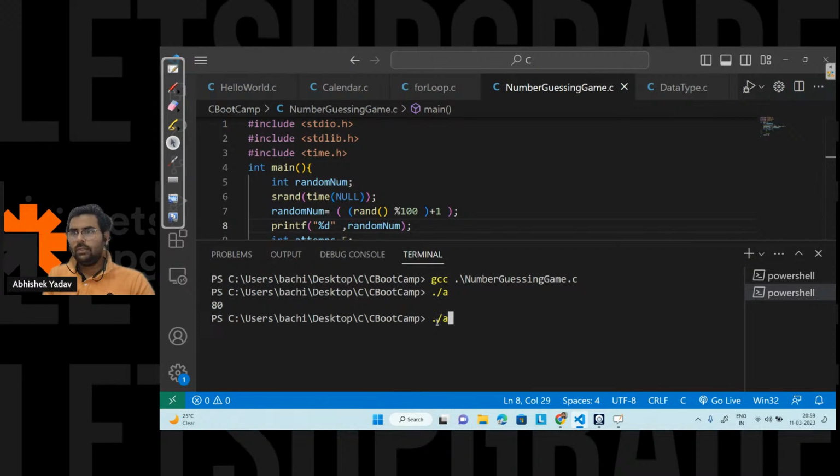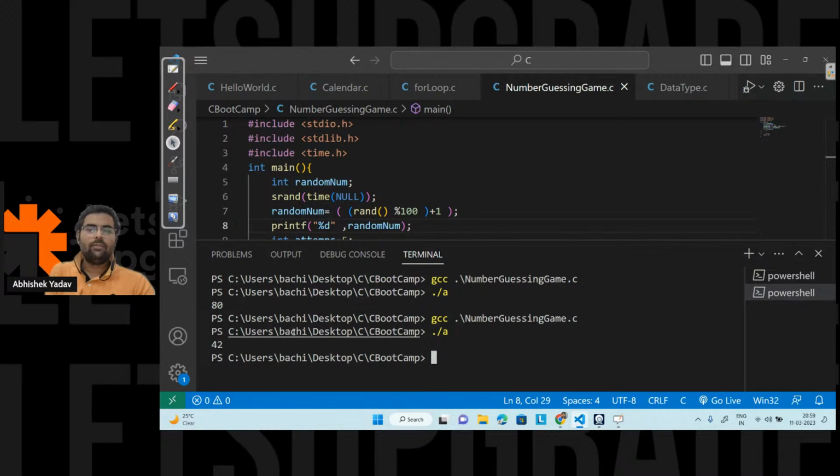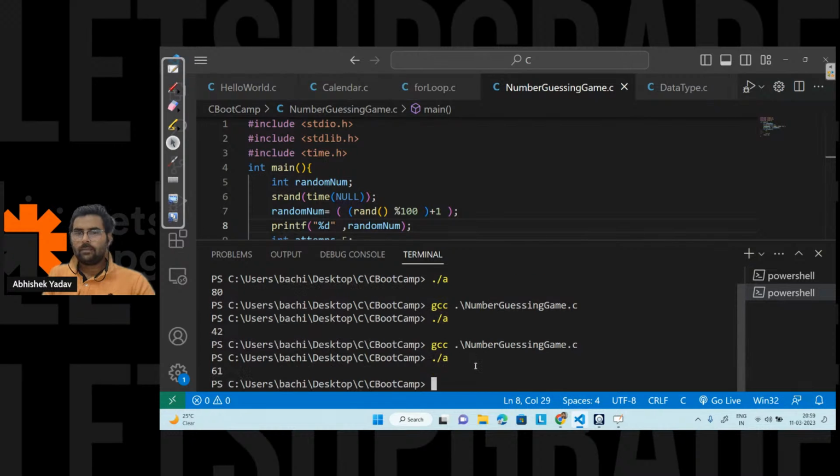Here you can see I'm getting 42 now, and here I'm getting 61 now, okay? Because I had not saved the previous code, I was running the same code again and again. Thank you, Brian. I had not focused on that point. So now it is clear, right?